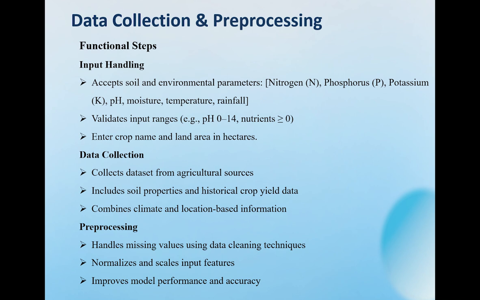Once collected, the data goes through pre-processing. We handle missing values, normalize features, and apply scaling techniques. This step is absolutely crucial because clean and well-prepared data leads to accurate predictions.